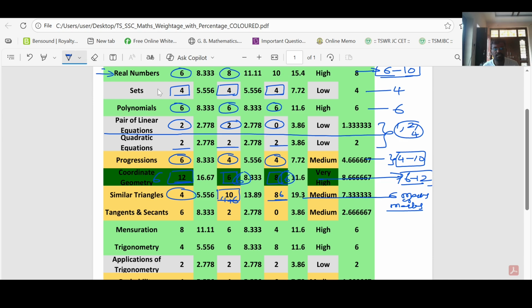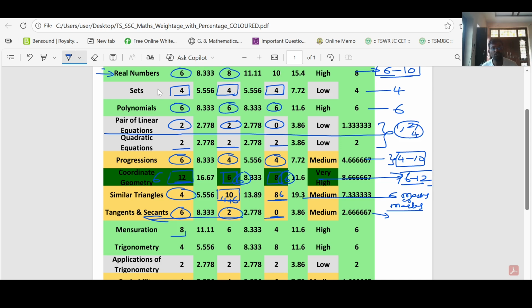And then tangents and secants of a circle. Look at here, 6 marks in 2025 and 2 marks in 2024 and 0 marks in 2023, but it is increasing. That means you have to concentrate more on the tangents and secants of a circle chapter. But this is also a little bit trickiest chapter. If you practice, very few models are there. From tangents and secants you also get good marks.